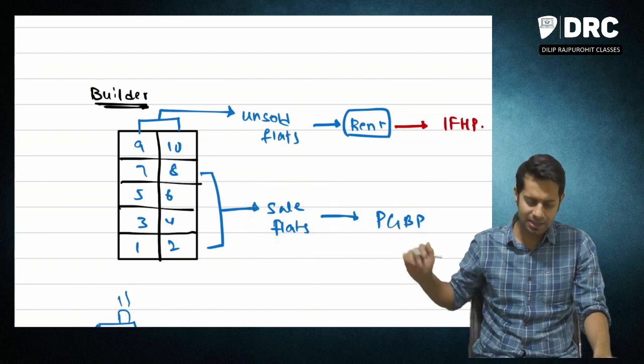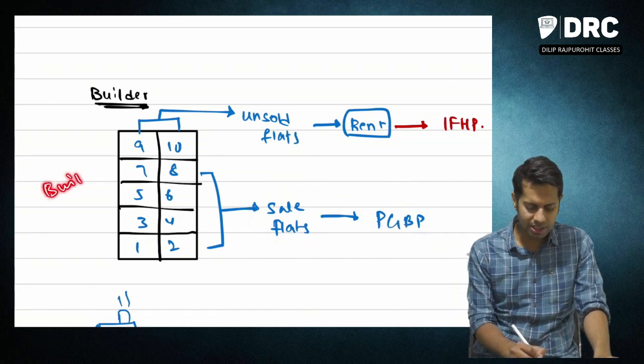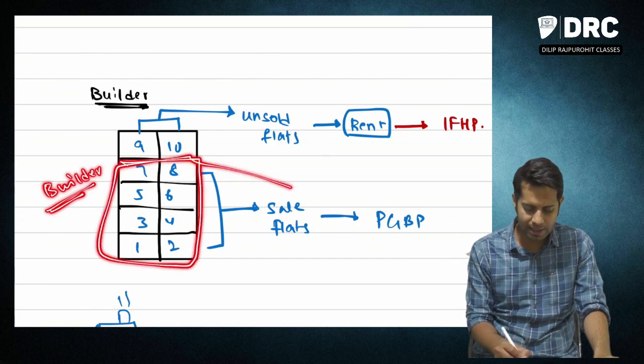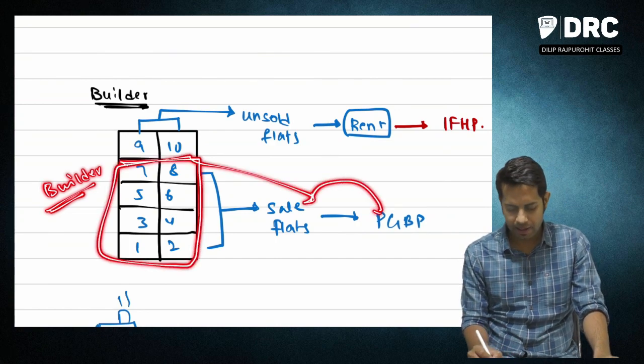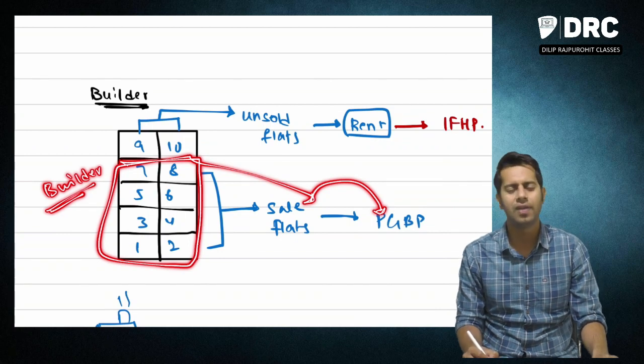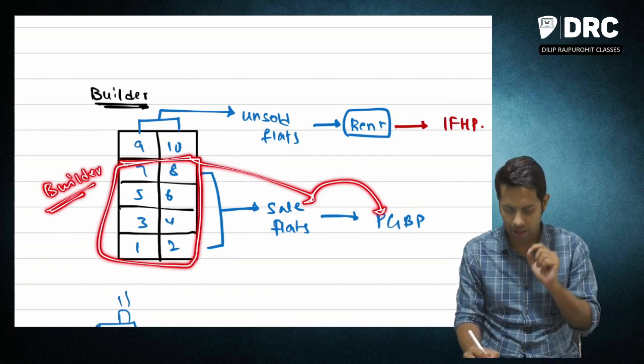Now in this example, there is a builder who has constructed totally 10 flats. Flats 1 to 8 are sold by him. Therefore, whatever income he is going to earn from these flats will go under which head, sir? It will go under business or profession.